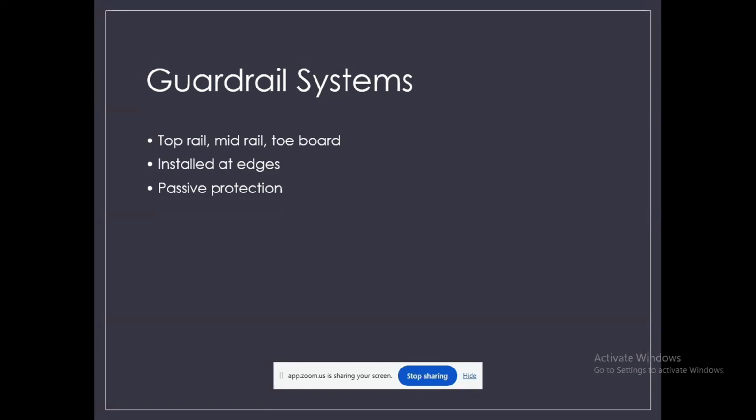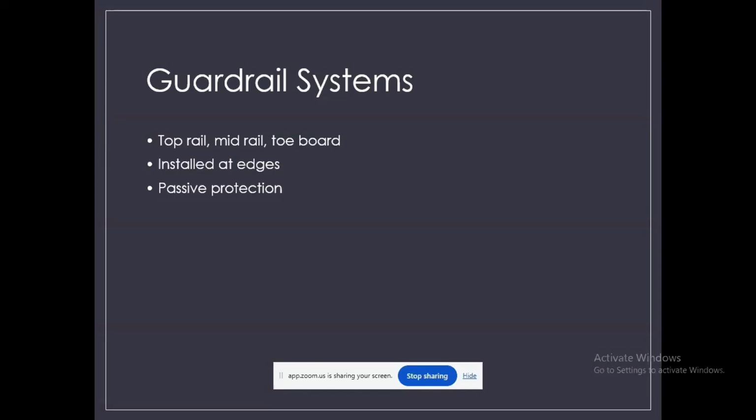The middle rail is placed between the top rail and the walking area to provide additional protection and prevent slipping through.